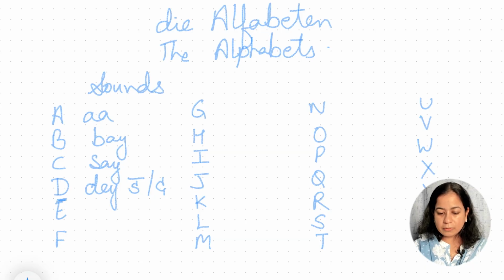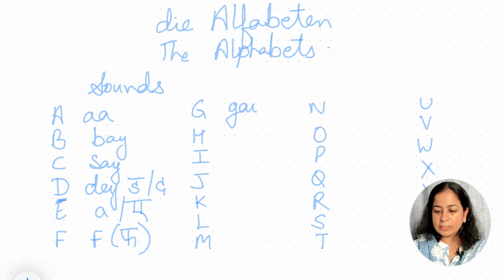For now, let's talk about E. E takes the sound of 'A'. I would prefer if you write it in Hindi as well. Then F is the same sound we have in English. G is called 'gay', like this. Then H is 'ha'. I is the 'E' sound. Now these are sounds. Spelling doesn't really matter here. What matters is the way we are pronouncing it.